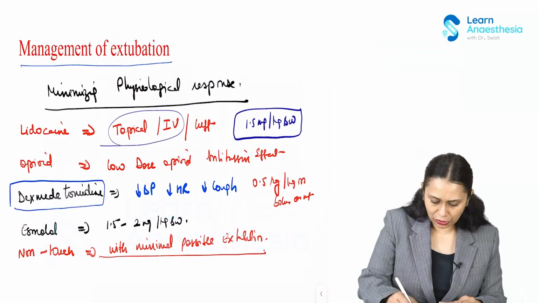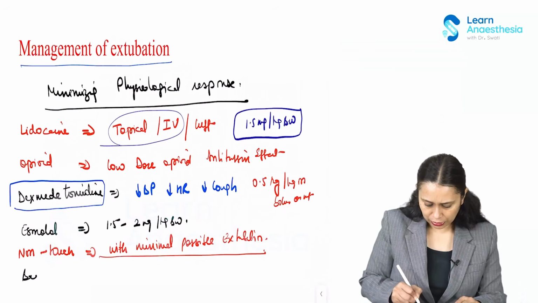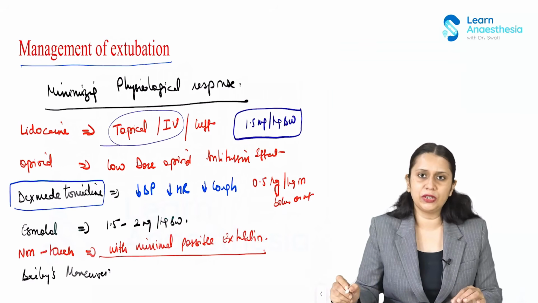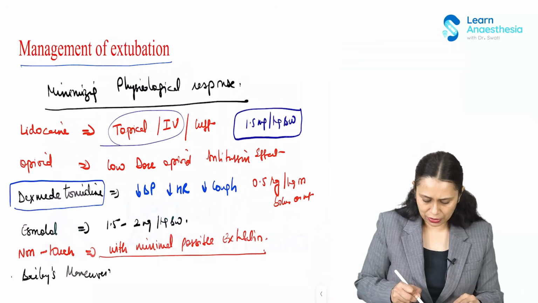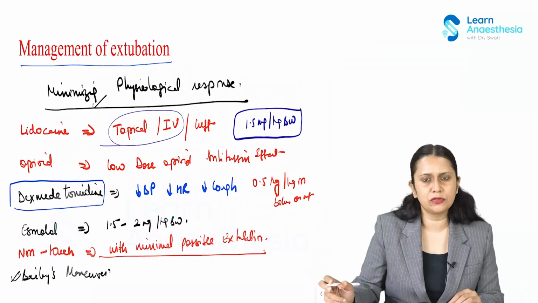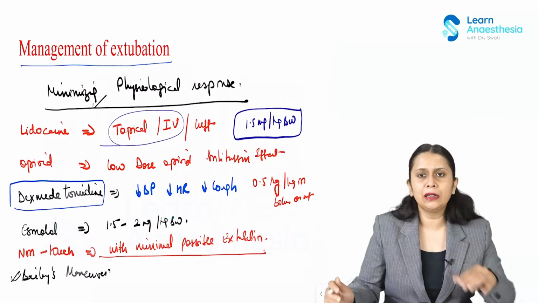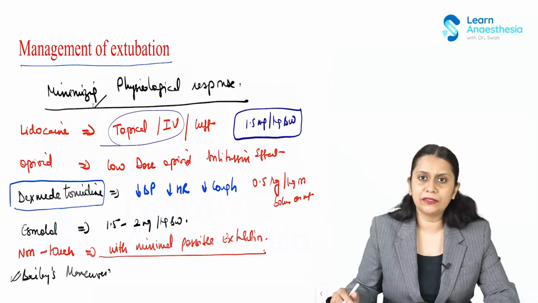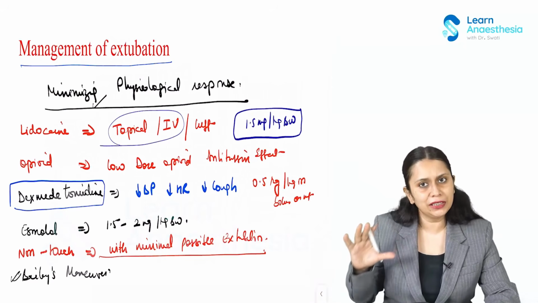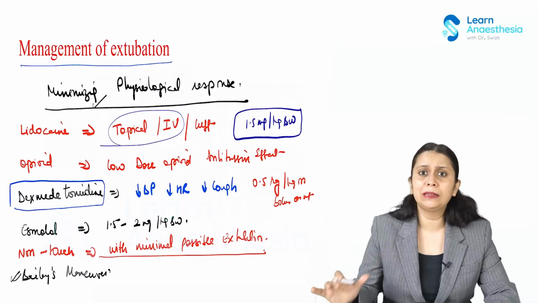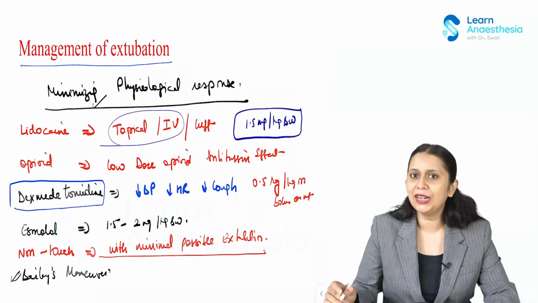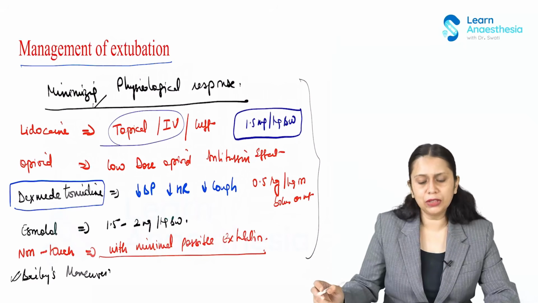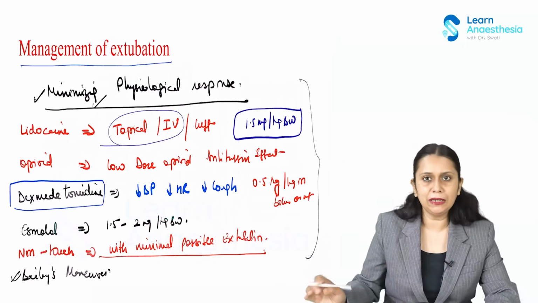Then something called Bailey's maneuver, which we practice in at-risk patients. Bailey's maneuver can also minimize the physiological response, because in Bailey's maneuver we replace the more noxious airway device, the endotracheal tube, with a supraglottic airway device, which is very easy to tolerate and causes minimal sympathetic stimulation. So in a number of at-risk patients, we use Bailey's maneuver. These are the maneuvers by which the physiological response can be minimized.